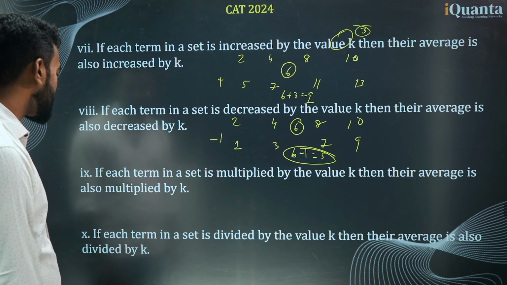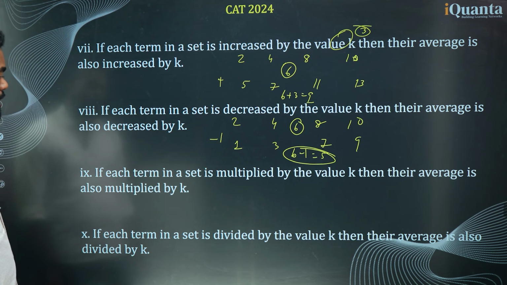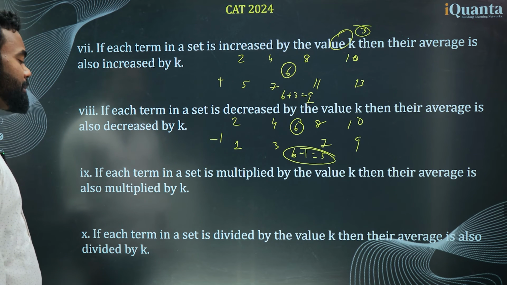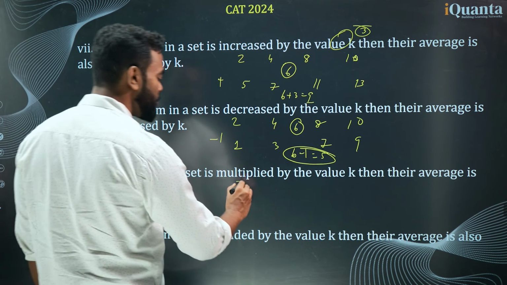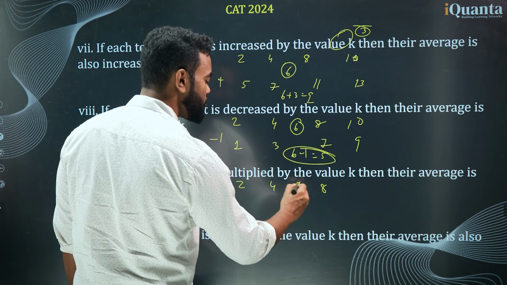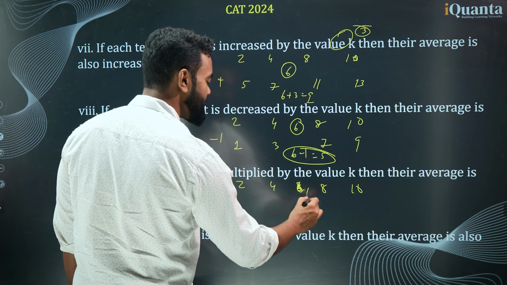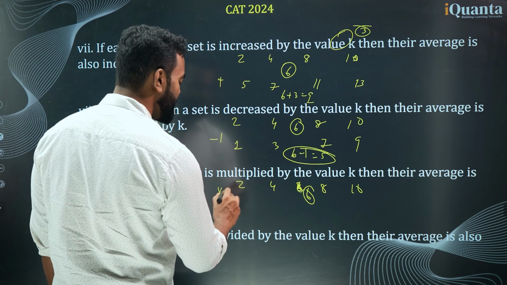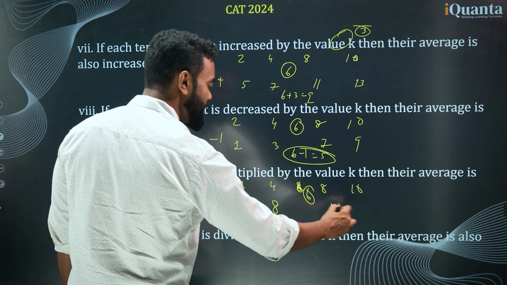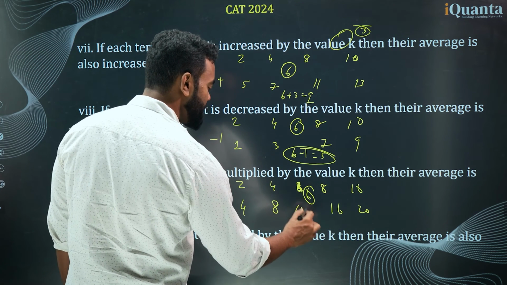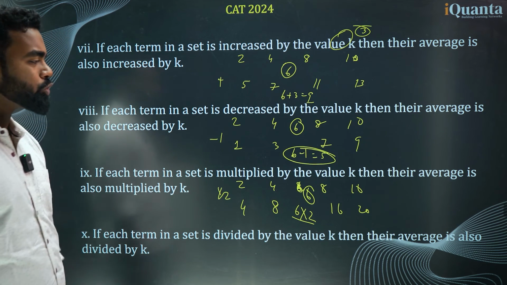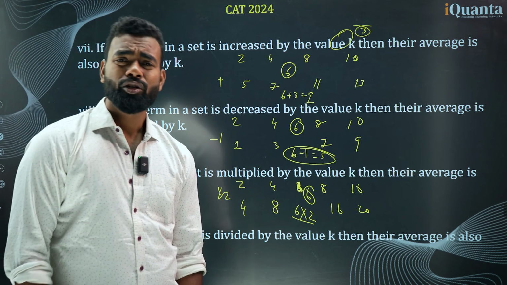Very, very important thing. Now next is, if each term in a set is multiplied by the value k, then the average is also multiplied by the value k. Similarly, take this example only: 2, 4, 8, 10. What is the average? 6 is the average. Now if I multiply by 2, this will become 4, 8, 16 and 20. So your average also becomes 6 into 2, that is 12. Similarly for division also. I don't need to check with division.